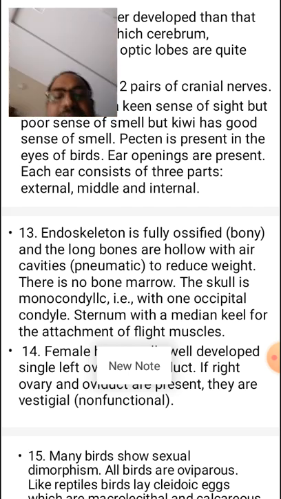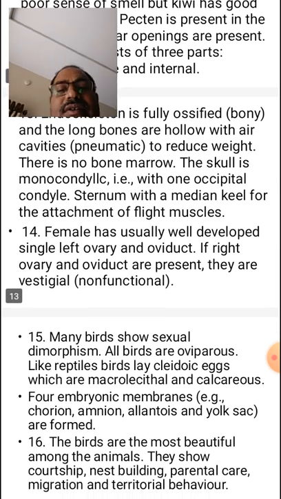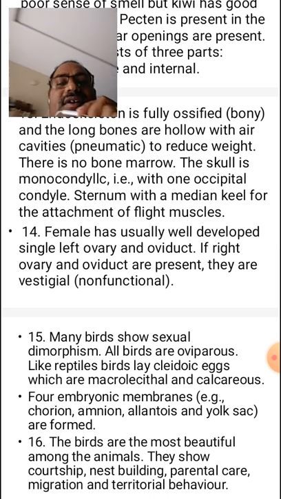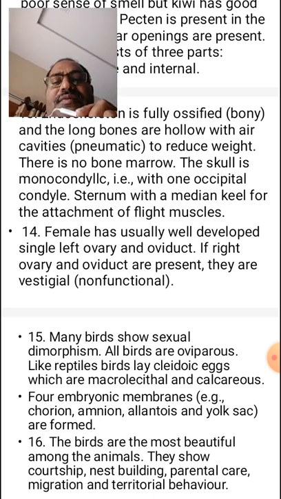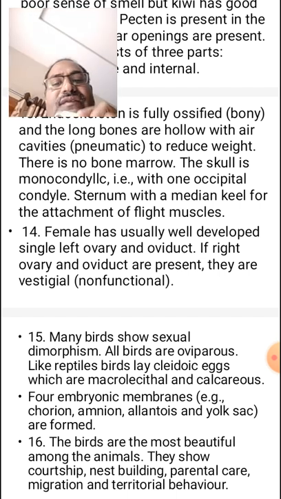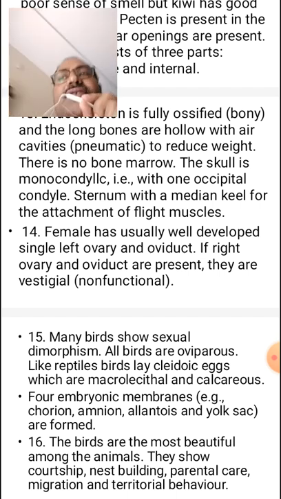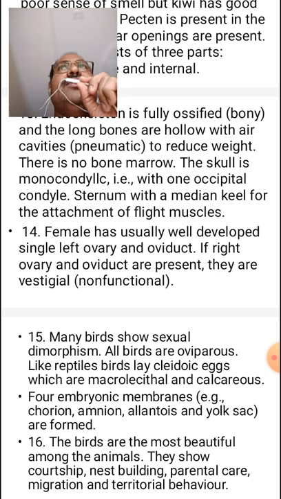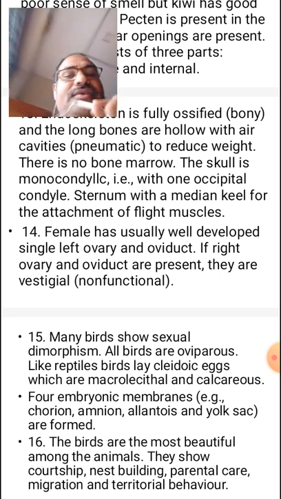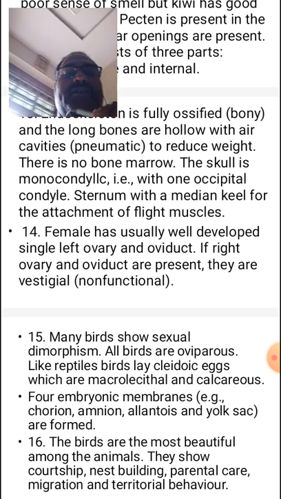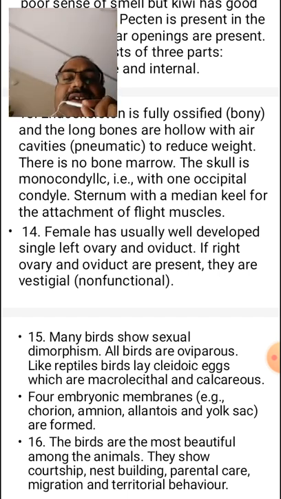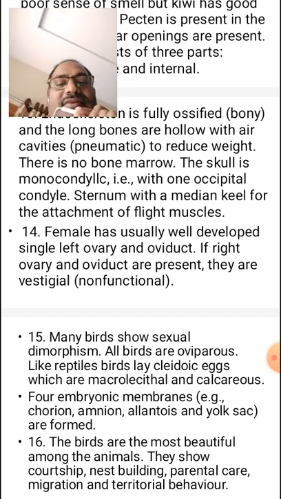The female usually has a well developed single left ovary and oviduct. So in the aves, the right ovary and right oviduct are absent to reduce the weight.